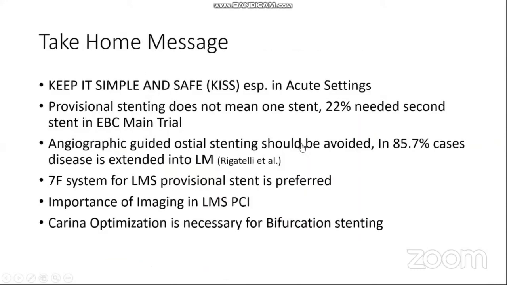The take-home message is that we should keep it simple and safe, especially in an acute setting. Provisional stenting does not mean one stent. 22% needed a second stent in the EBC MAIN trial. And angiographic-guided ostial stenting should be avoided. In approximately 86% of cases, disease was extended into the left main in one study. A 7 French system should be used for left main provisional stenting to avoid complications like we had. And this also shows the importance of intracoronary imaging in left main PCI.